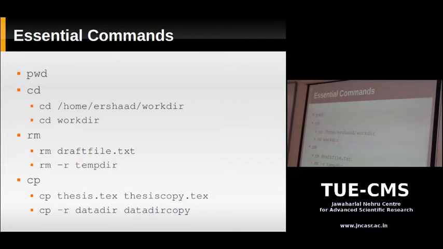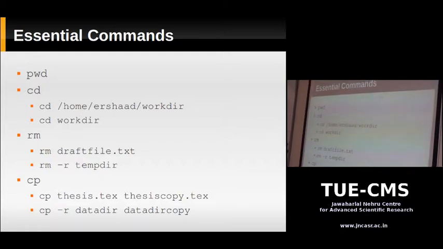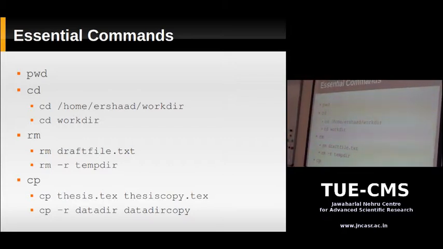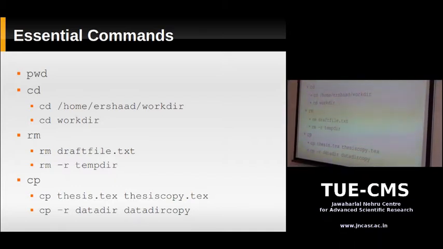The rm command is used to delete a file. If you write something like rm draftfile.txt, it's going to delete draftfile.txt. You have to be in the root to do that. You mean the root user or the root directory? The root user. That depends. It depends on whether you have permissions on that file. Suppose this file is not owned by you. Remember I told you about users and groups? Suppose this file is owned by someone else and you try to delete it, it's not going to work. You're going to get an error. If you want to remove a file, you need to have write permissions on that file.